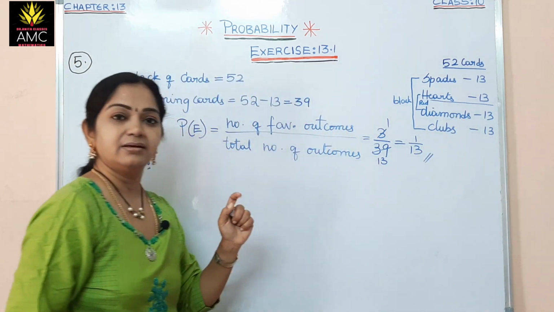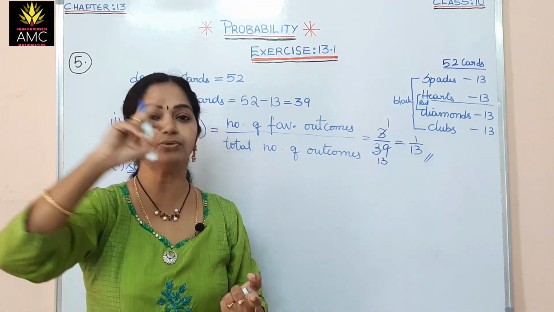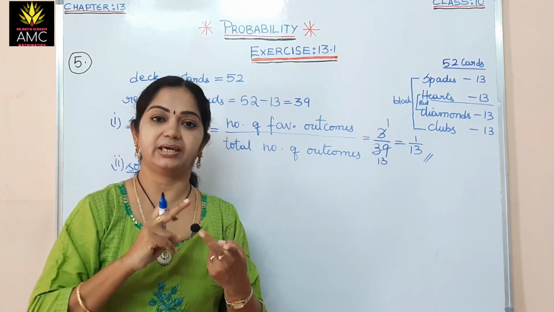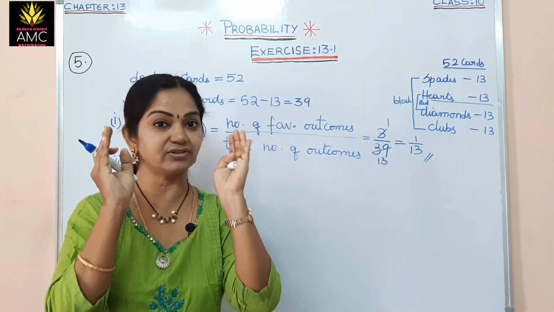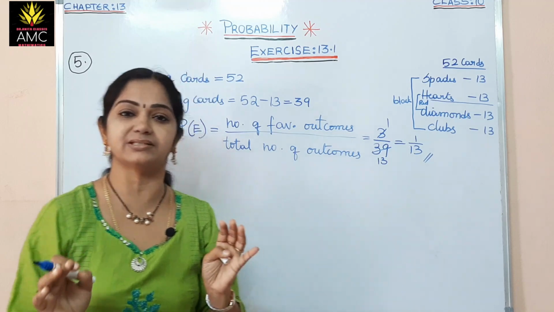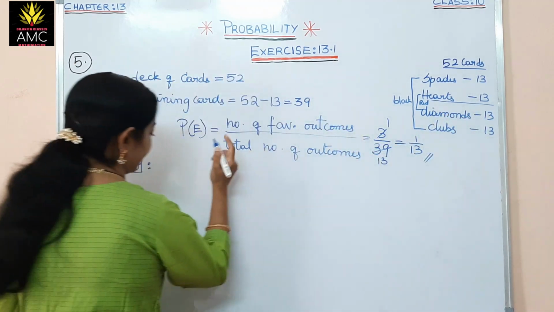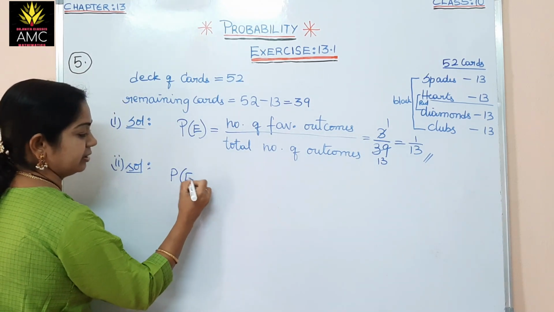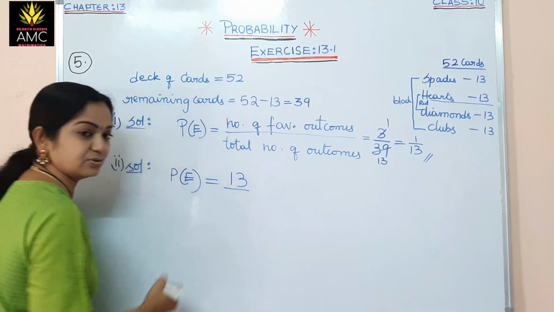Diamonds are a total of 13, because from 2 to the J, K, queen and ace, all we have 13 cards, all the 13 are diamonds, isn't it? So the favorable outcomes, diamonds are 13. So here P of E, favorable outcomes are 13, because 13 diamonds you have.